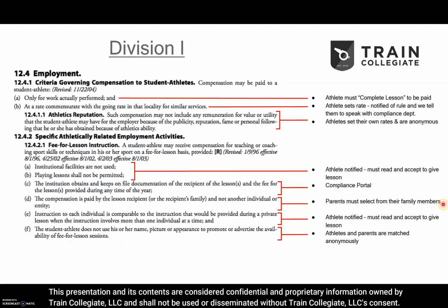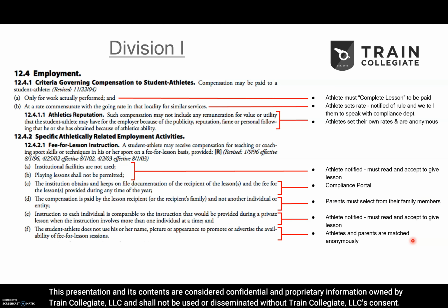Here, as mentioned before, we do not pay student athletes whatsoever. It is a direct deposit from the parent to the student athlete through Train Collegiate's secure payment gateway. So all we do is act as a conduit to make sure that that payment is processed securely. Here, again, student athletes are notified of these rules on the front end. They must read them and they must accept them before they can give a lesson.